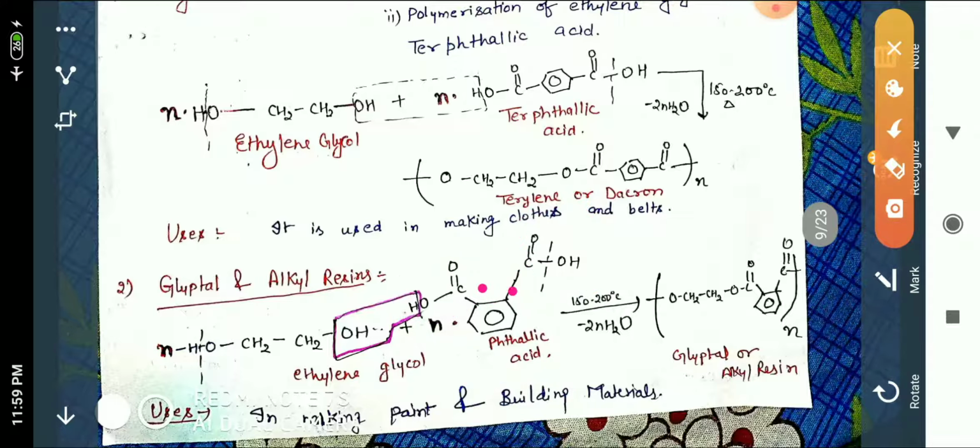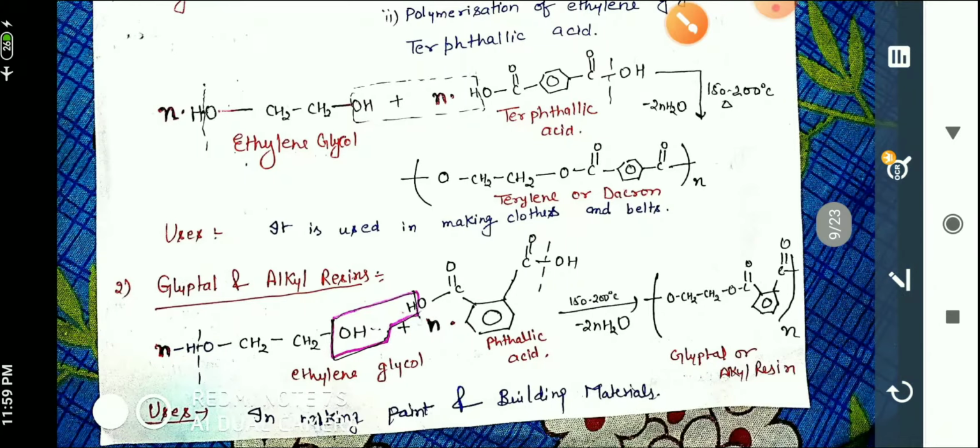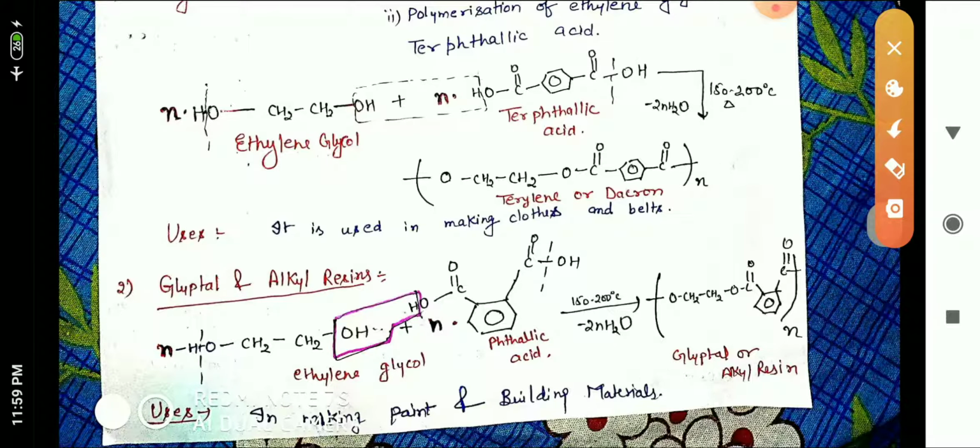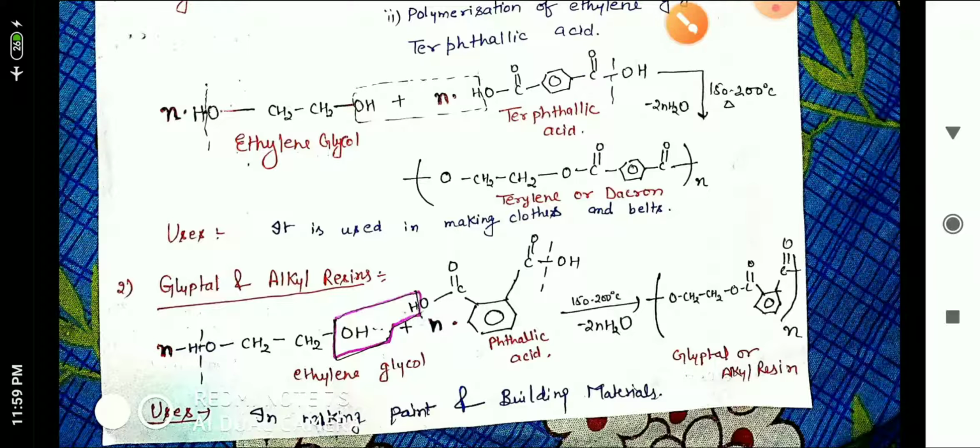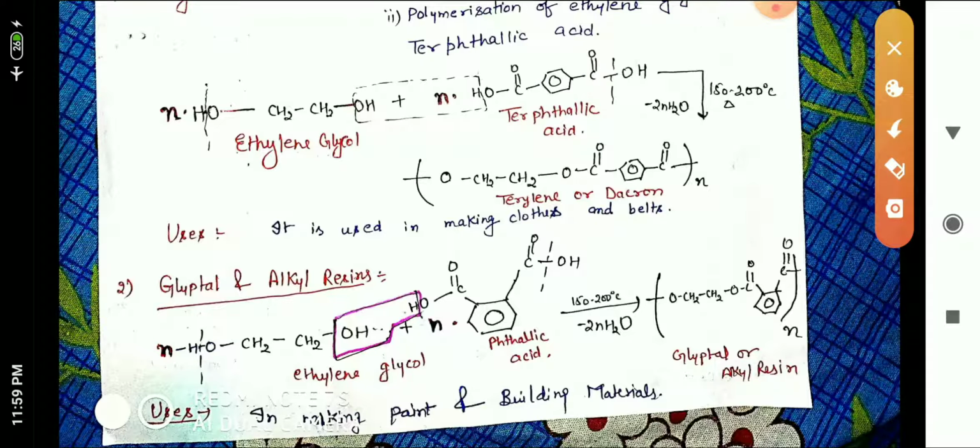This is 1,2 position, which is ortho, but the 1,4 position is called para. So in phthalic acid the 1,2 position is taken.